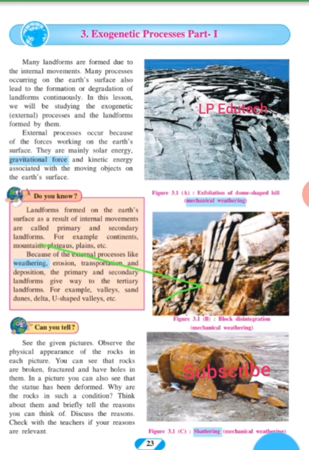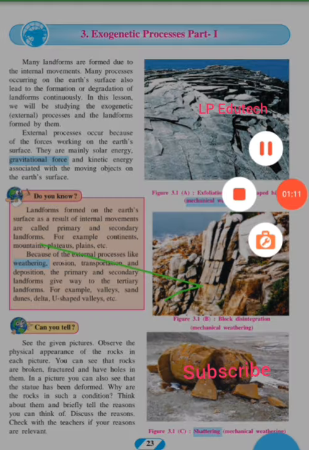Many landforms are formed due to internal movements. Many processes occurring on the earth's surface also lead to the formation or degradation of landforms continuously. In this lesson we will be studying the exogenetic or external processes and the landforms formed by them. External processes occur because of the forces working on the earth's surface.